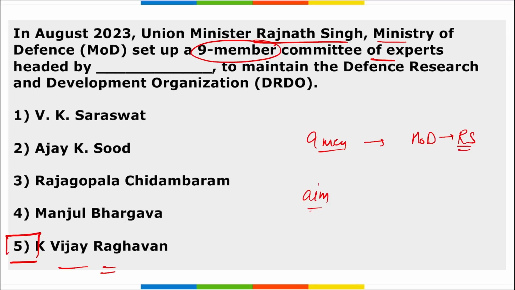And this is important. It is to maintain and redevelop, or basically to have some changes to review and redefine various roles in department of DRDO. Correct? I repeat, this 9-member committee was tasked to review and redefine the roles of various departments in DRDO. This committee will be headed by whom? K. Vijay Raghavan. Right? And remember, K. Vijay Raghavan, he was one of the key architects of NRF, that is your National Research Foundation.